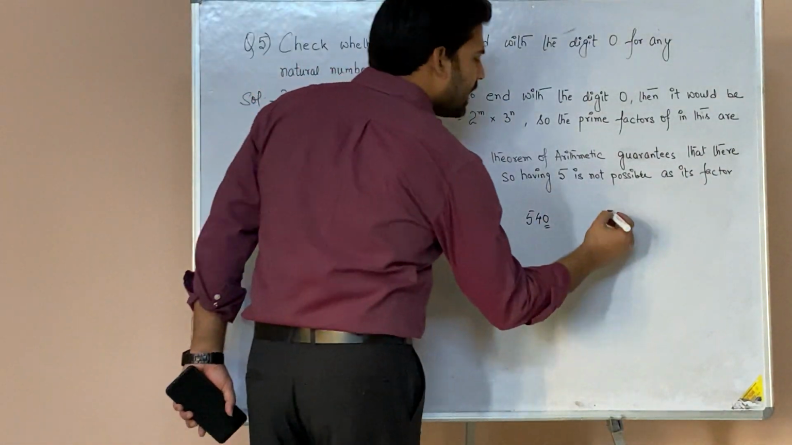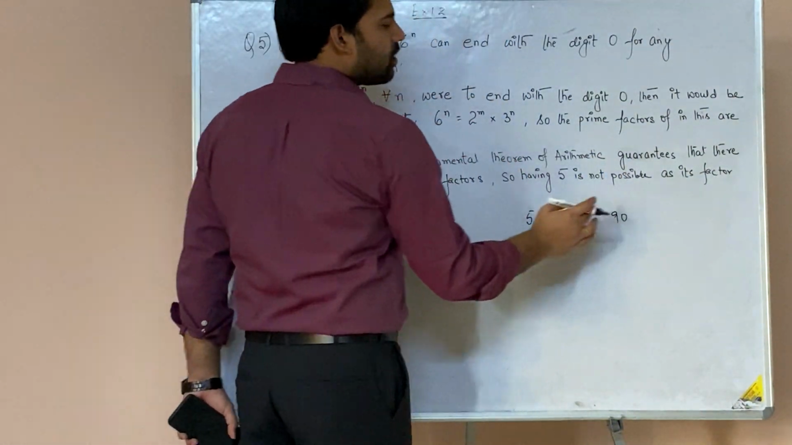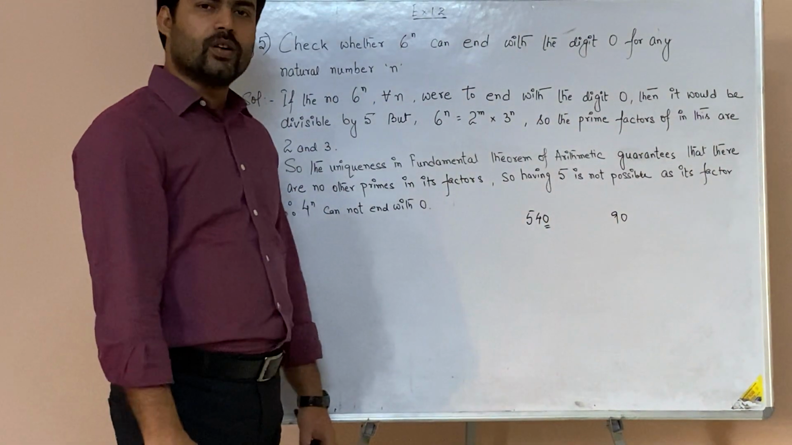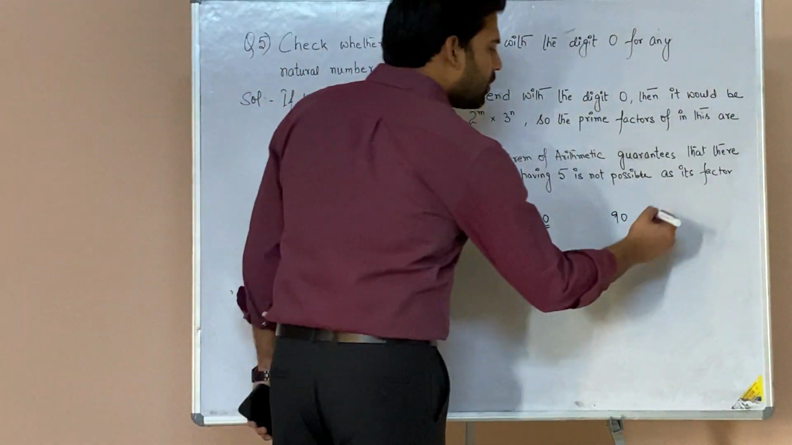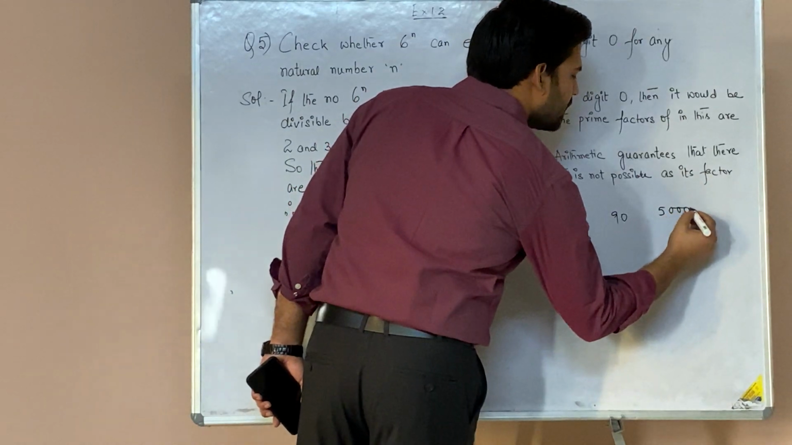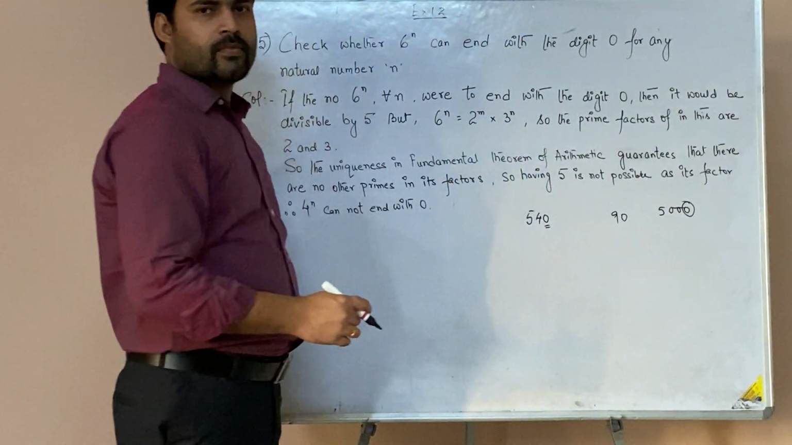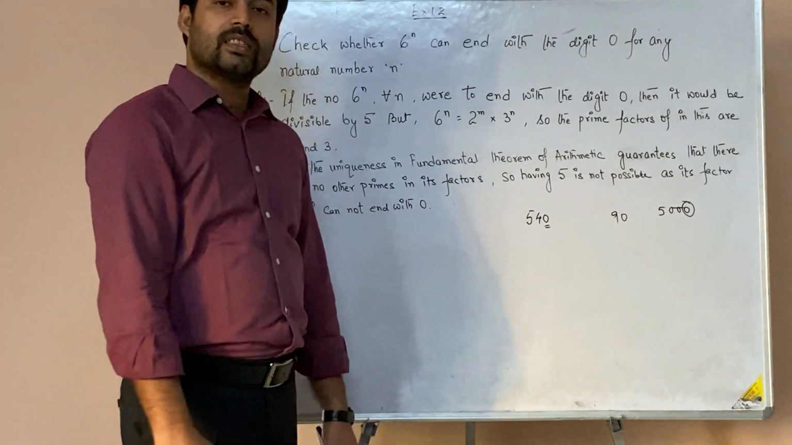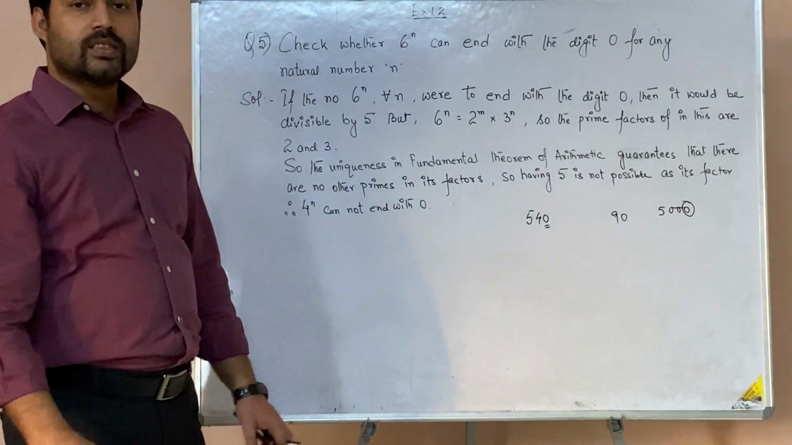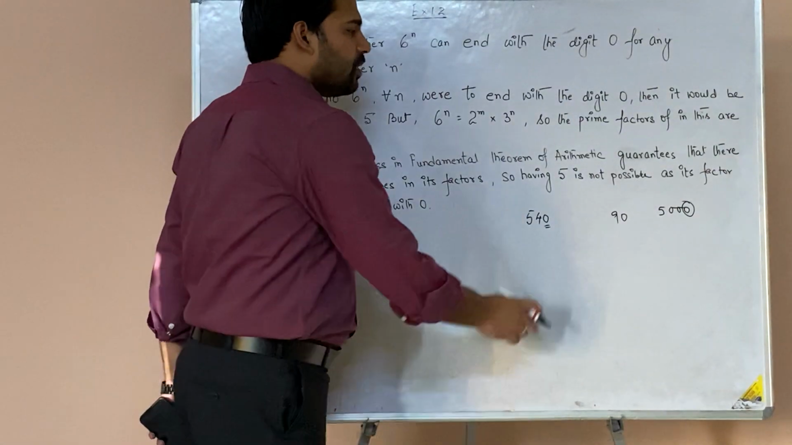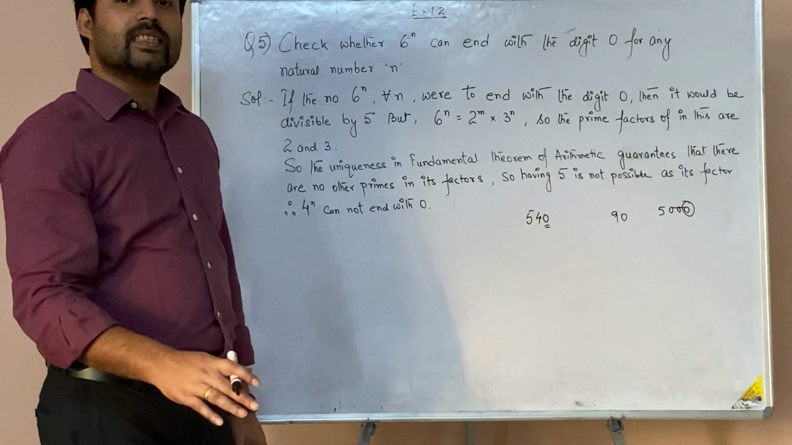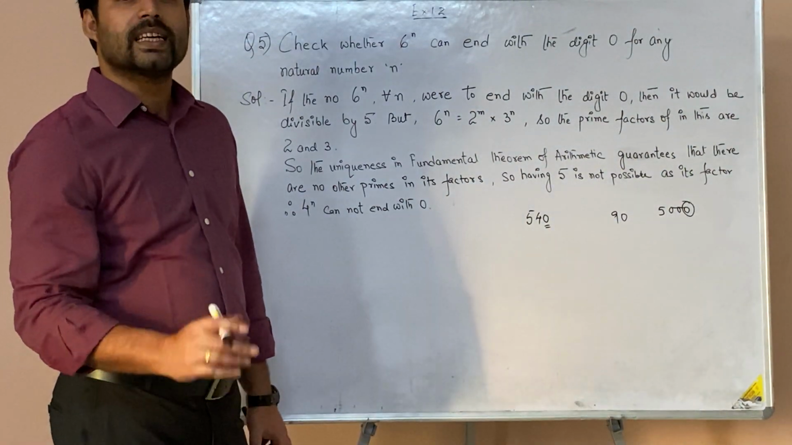Suppose you have the number 90. It has 0 in the end, so once again it is divisible by 10. Suppose the number is 5000. It again has 0 in the end, so once again 5000 is divisible by 10. The gist is that if any number is to have 0 in the end, then it must be divisible by 10.